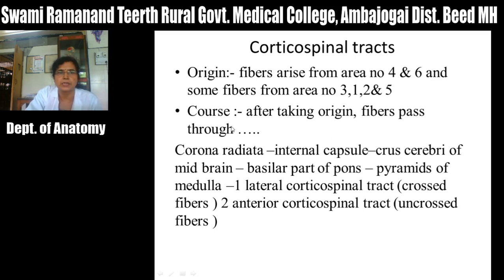After taking origin, these fibers descend through the corona radiata. This corona radiata is a flat bundle of fibers in which the fibers are arranged in a radiating manner, and it consists of various ascending and descending fibers to the cerebral cortex. From this corona radiata, these fibers aggregate and form a compact bundle, and pass through the posterior limb of the internal capsule, which is situated between the thalamus medially and the lentiform nucleus laterally.